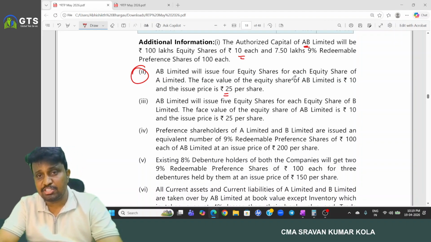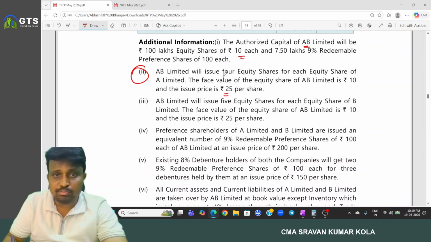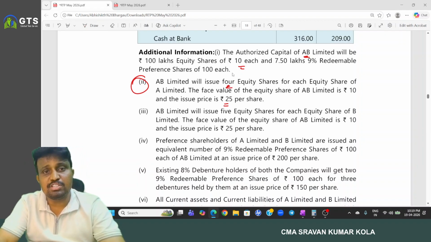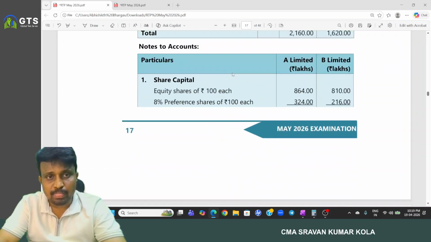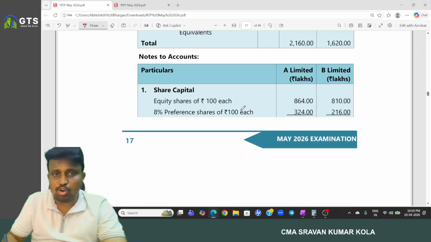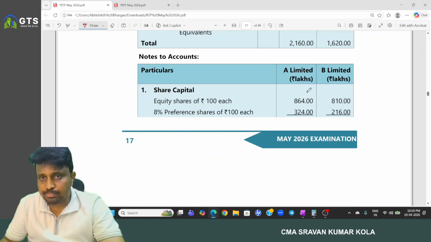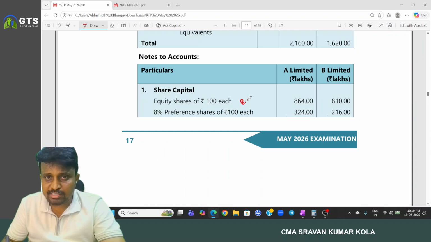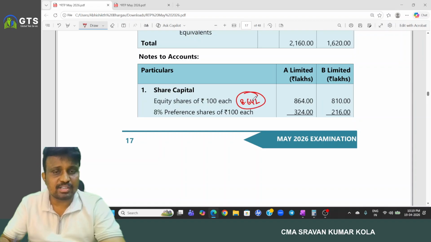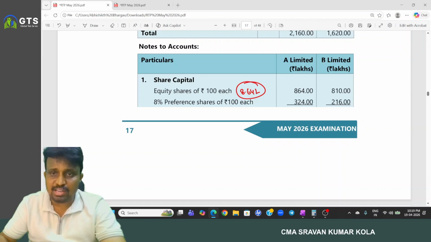So for each equity share of A Limited, how many shares are issued? 4. First of all, how many equity shares do we have in A Limited? 8.64 lakhs, correct? And here 8.1 lakh.